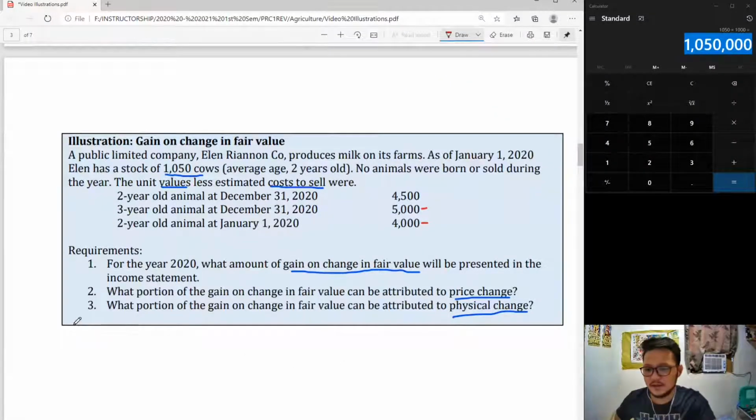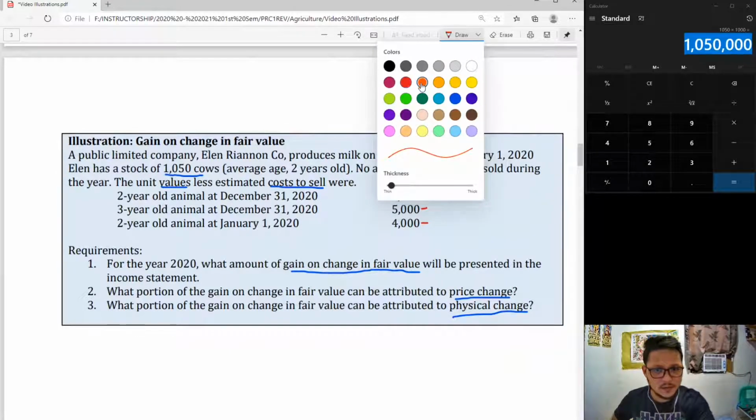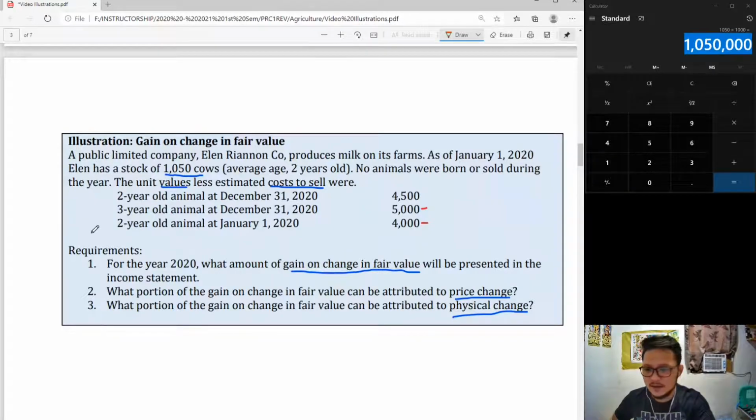Next requirement, price change. Price change, what is that again? Assuming there is no growth, how much is the increase in value? Let's just say the 2-year-old animals did not grow at all. So how much will be the difference in pricing? January 1, we have a carrying amount of 4,000, right? But a 2-year-old animal on December 31 is already at 4,500.